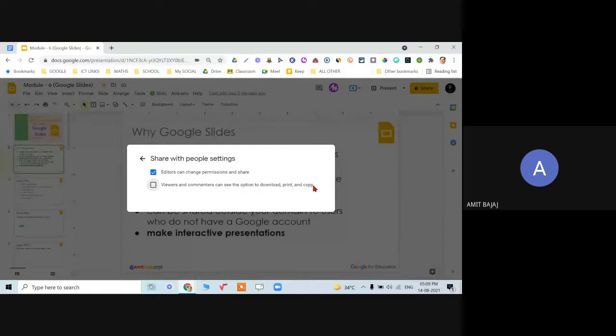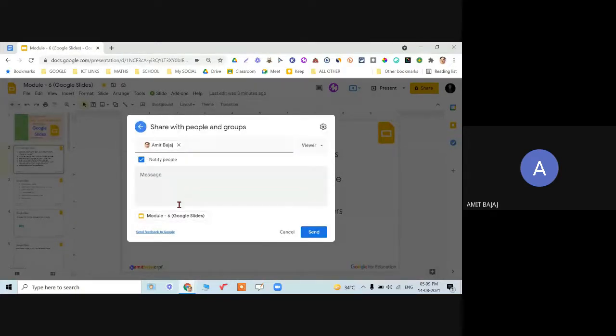They can simply view this slide. When I keep this on, they can download or print this also. It depends on what kind of need you have. If you are sharing with colleagues you trust, you can use this option, or you can uncheck that.